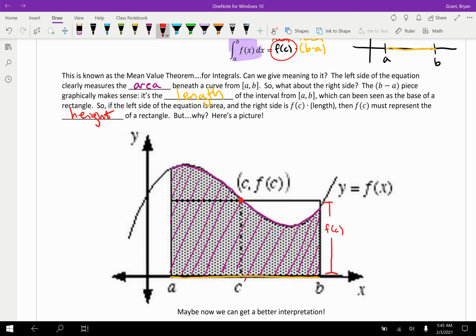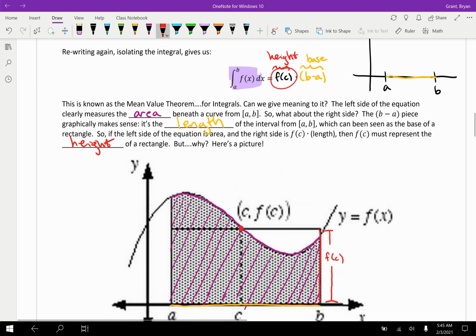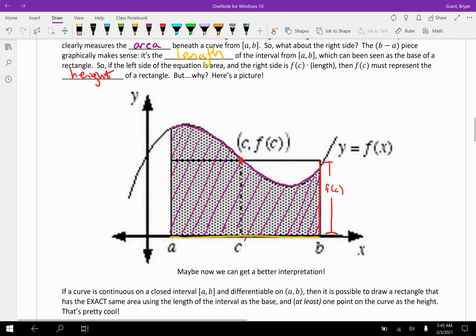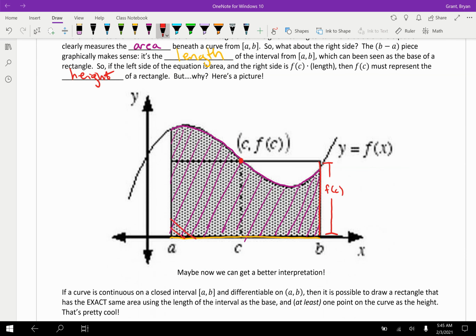But there's one very important characteristic of this rectangle: the area of the rectangle is equal to the area beneath the curve. So visually, that means that this rectangle right here, including this little empty gap that is included in the rectangle, that red area that I just drew in is the same area as the purple area.